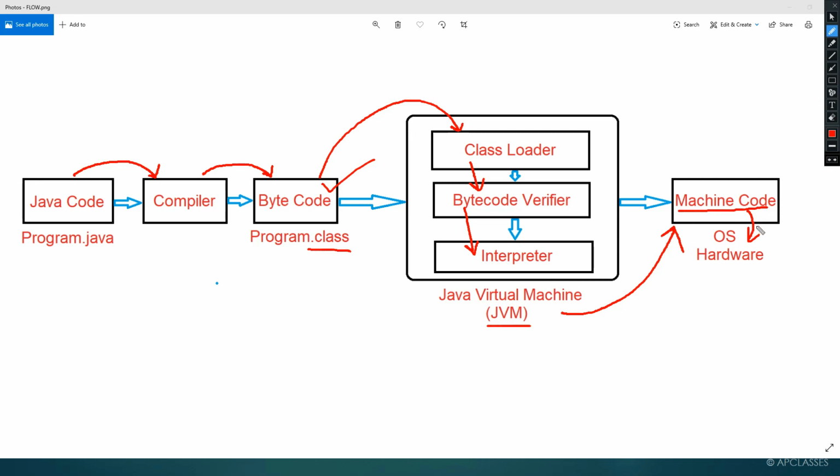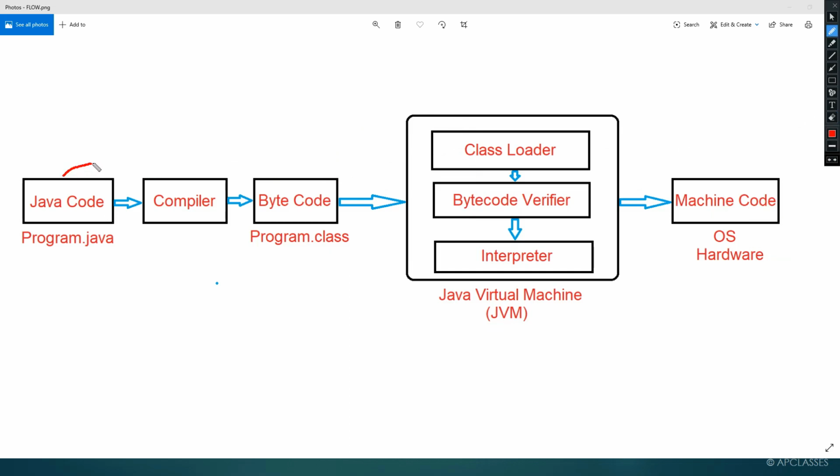Is this clear to everyone? Once it is converted to machine code, it can run on the operating system, or you can say it can run on the hardware that you are using. The hardware can understand machine code, so it can run on any hardware. Now let us once again review whatever we discussed here.